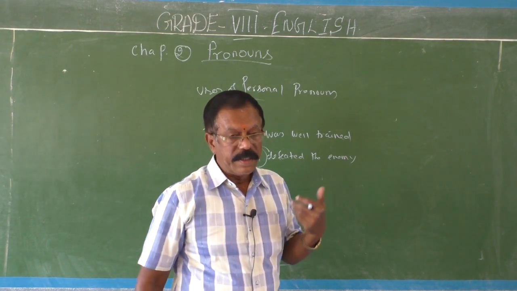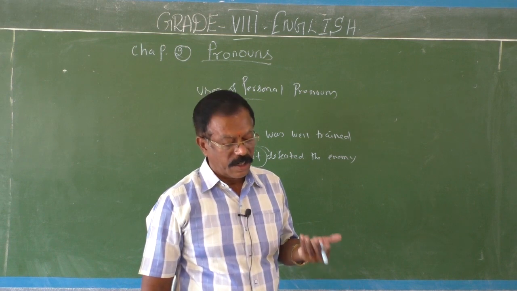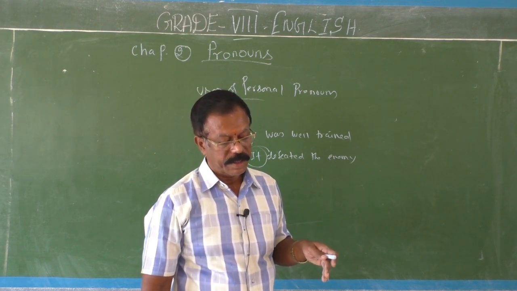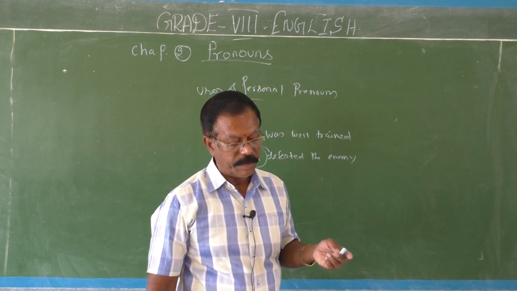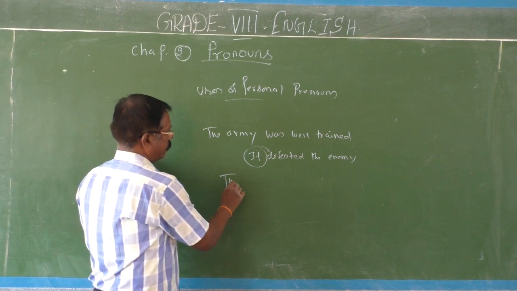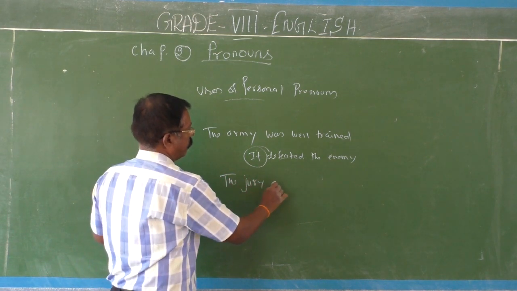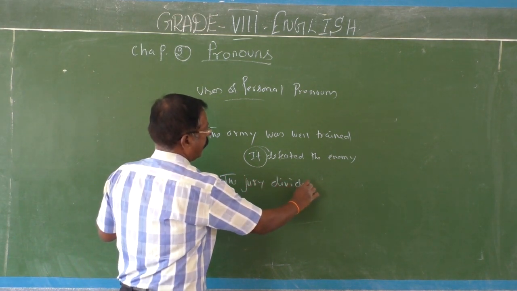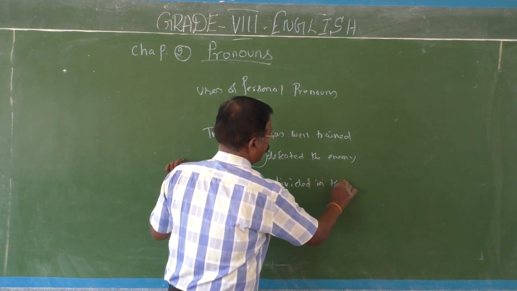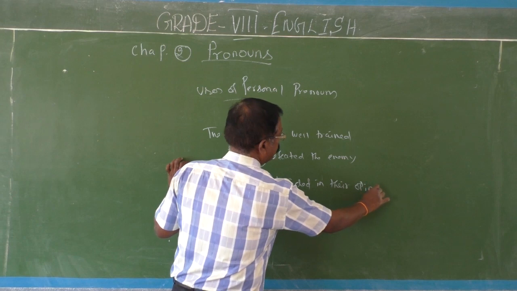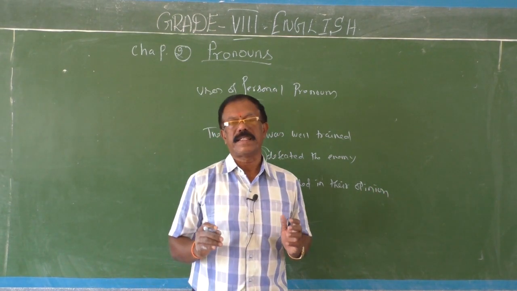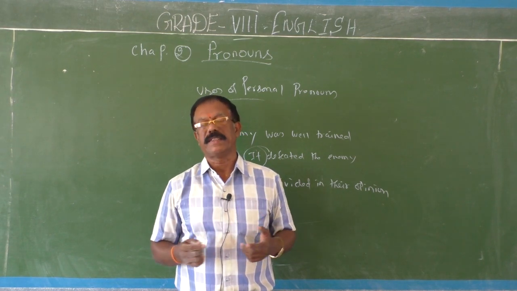Sometimes when a collective noun refers to its members separately, then the personal pronouns used must be plural. See, the jury divided in their opinion. See here, jury, you know that it is a collective noun, stands for a group of judges.